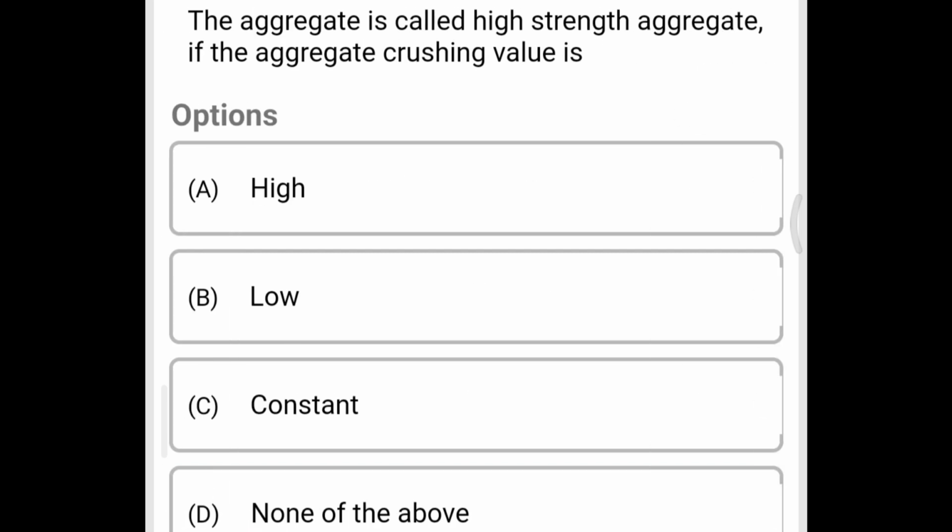Next question, the aggregate is called a high strength aggregate if the aggregate crushing value is option A high, option B low, option C constant, option D none of the above. The correct answer is option B, low.